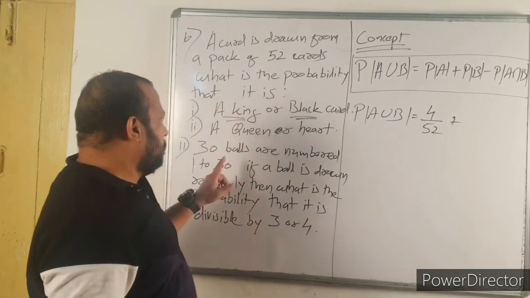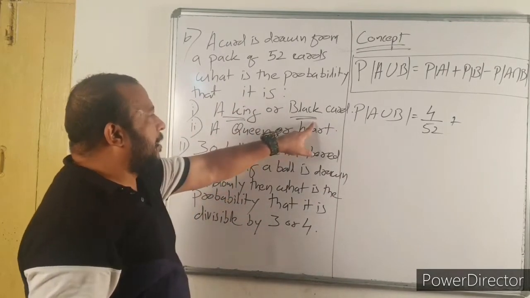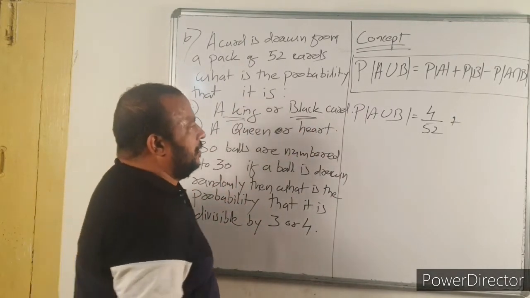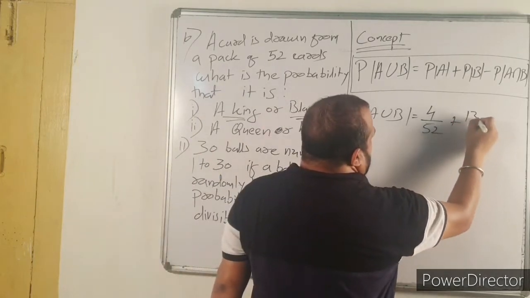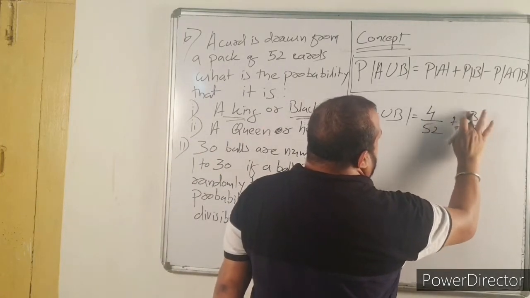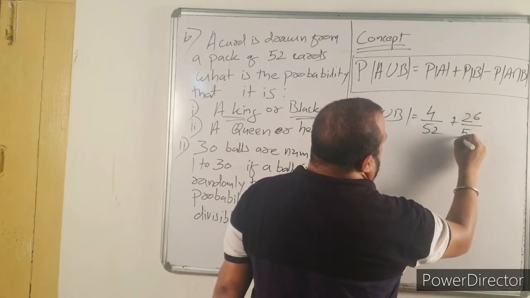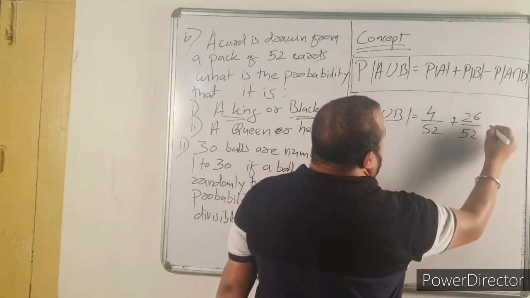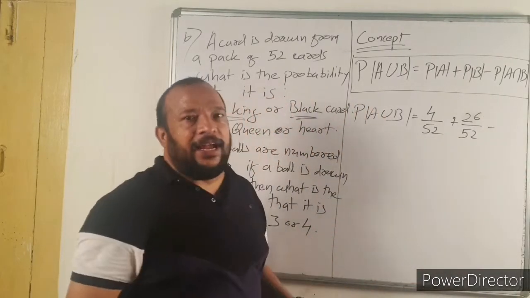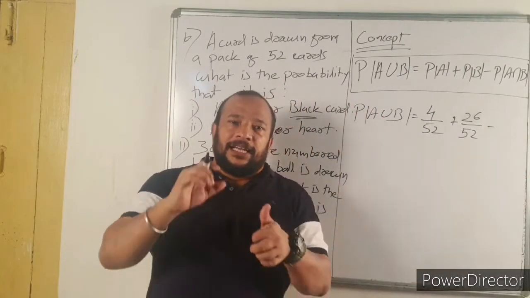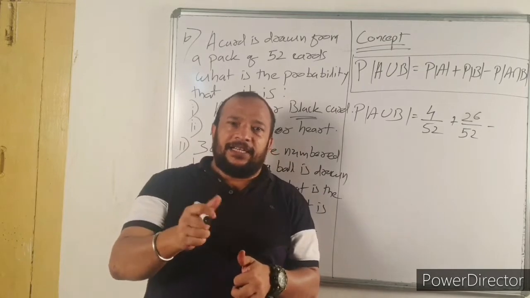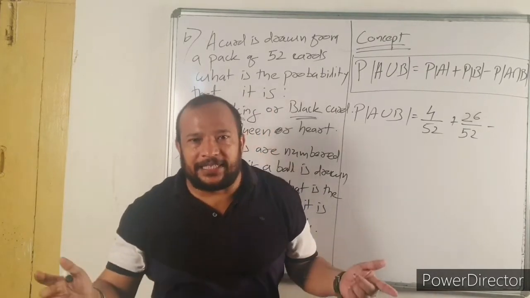Probability of B, the black card. How many black cards are there? 26 black cards are there. 26 by 52 minus A intersection B. A intersection B means black and king. So how many black kings are there?